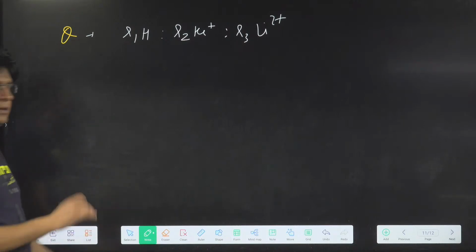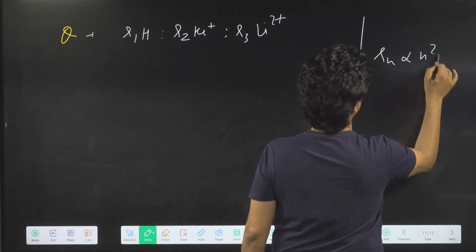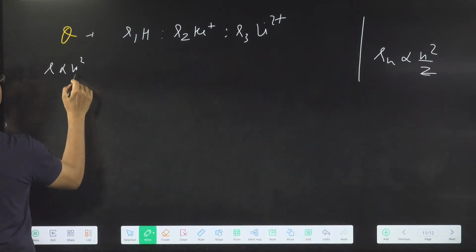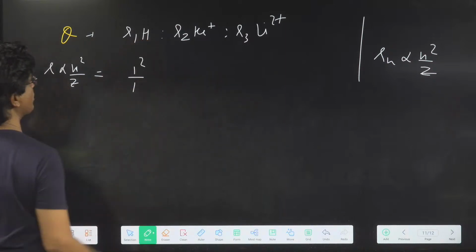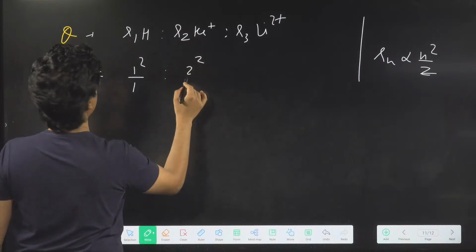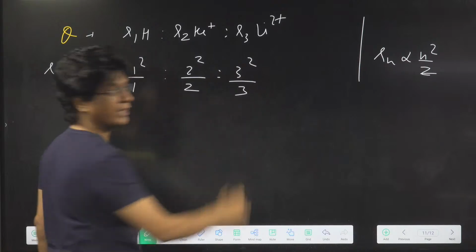Find the ratio. Here Rn is proportional to n square by Z. So n is 1, 1 square by Z is also 1. For R2, 2 square upon Z is also 2. For the third, 3 square, Z is also 3.